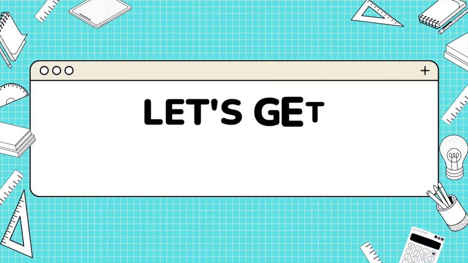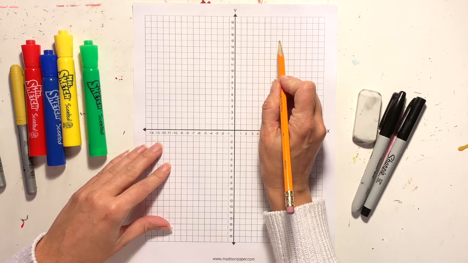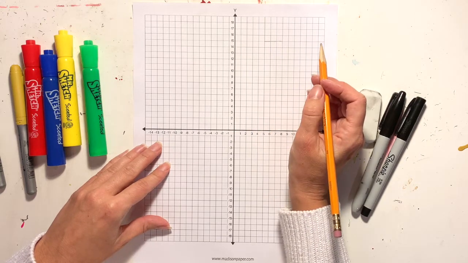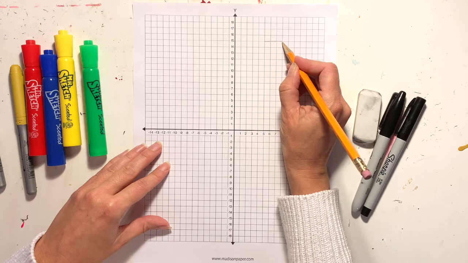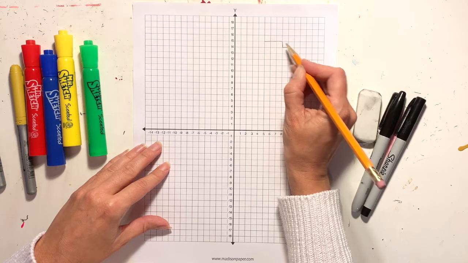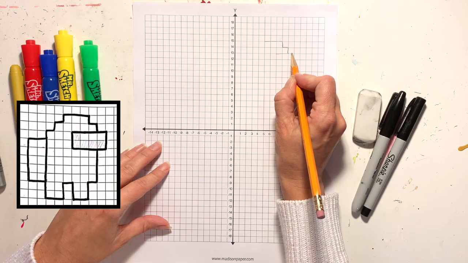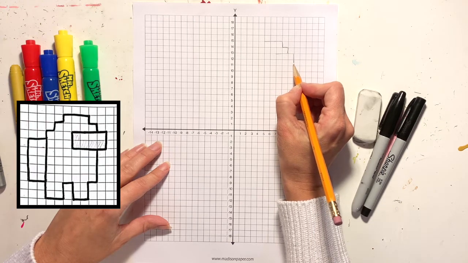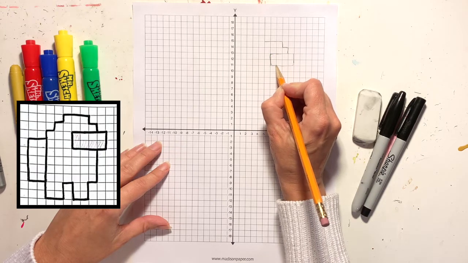All right, let's get started. So you're going to want to make sure that you're drawing using your grid paper that has the Cartesian plane on it, so it has the X and Y axis drawn out and numbered for you. I'm going to start by drawing in the quadrant where both X and Y coordinates are positive. I have planned out my design on grid paper ahead of time, and I will share my plans with you so that you can use them if you like, or you can create something on your own.